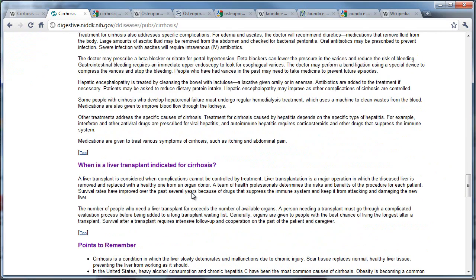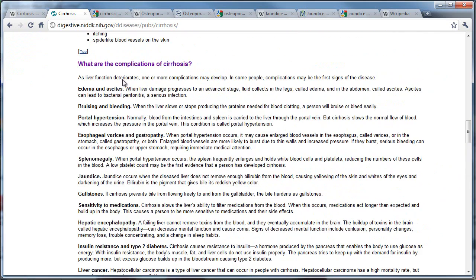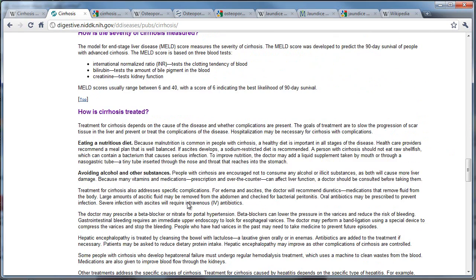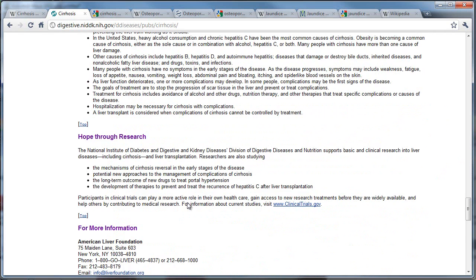So if you think about it, you can show so much in just one disease, cirrhosis of the liver, with the body, because you can see what the complications are, and jaundice is one of them. So you can tie them together too, like I said earlier, liver cancer. So there's lots of things you can tie together and show so many things just with one disease. The human body is complicated.